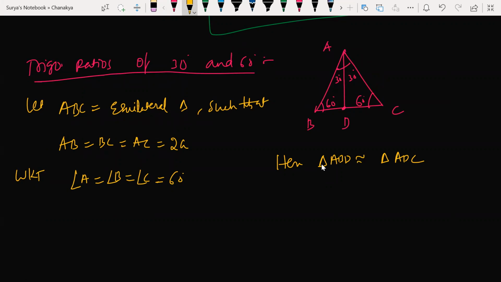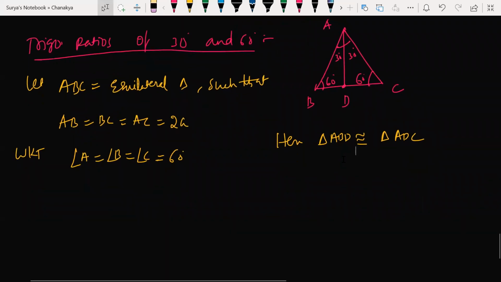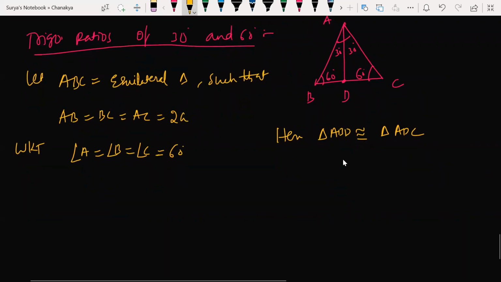Because angles are equal. By using CPCT, can I say? You have learned. So here AD is a common side for both the triangles. BD is equal to DC or not? Yes, it is a perpendicular bisector. It divides into equal pieces. BD is equal to DC.